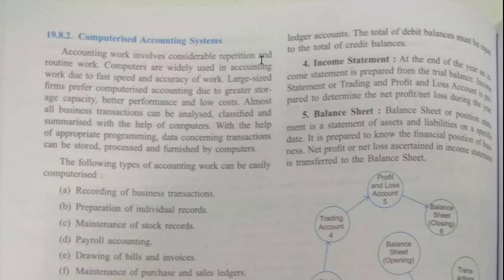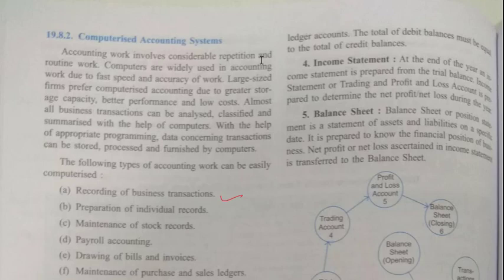Almost all business transactions can be analyzed, classified and summarized with the help of computers. With the help of appropriate programming, data concerning transactions can be stored, processed and furnished by computers. The following types of accounting work can be easily computerized. So how we can use the computers? To record the business transactions, so daily transactions we can record.